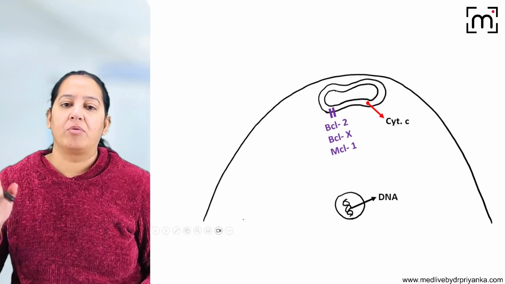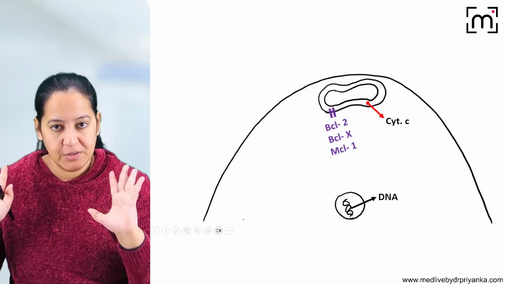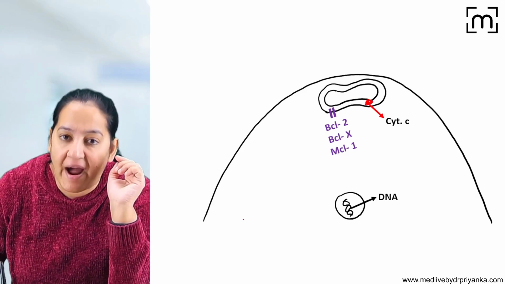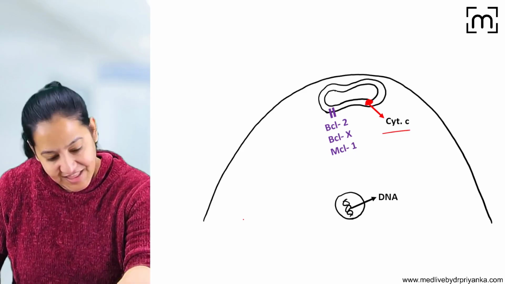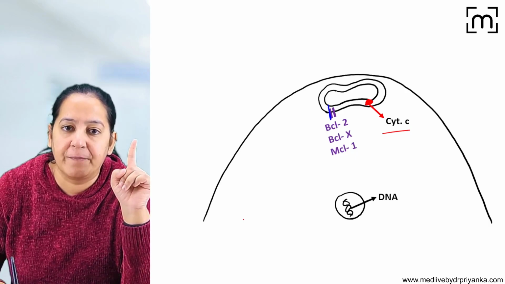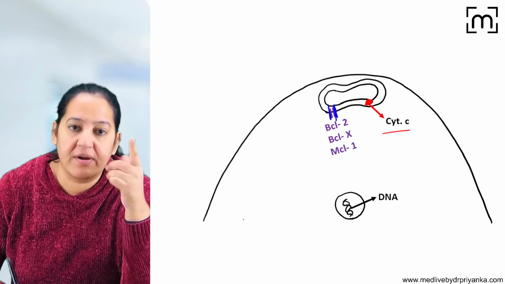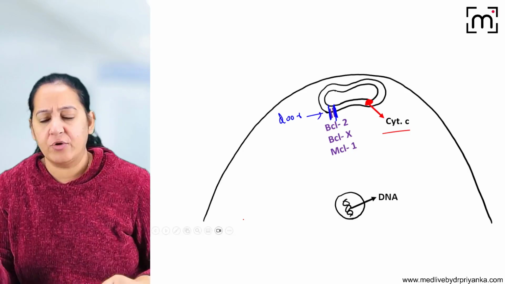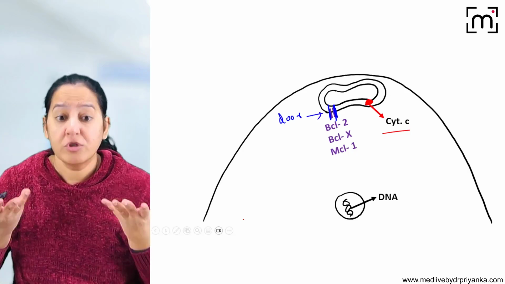Okay, so let me zoom out this cell. You can see the zoomed version of the same. So you should ask me a question, or think your question, that, ma'am, why is cytochrome C not coming out? In the mitochondria, there is a permeability transition pore, the transit. The transit is the door of the mitochondria. Why is cytochrome C not leaking out of this transit? Why? Who is preventing it?